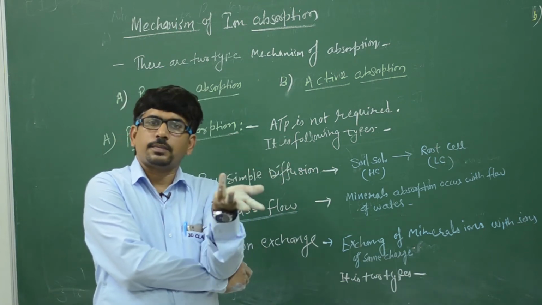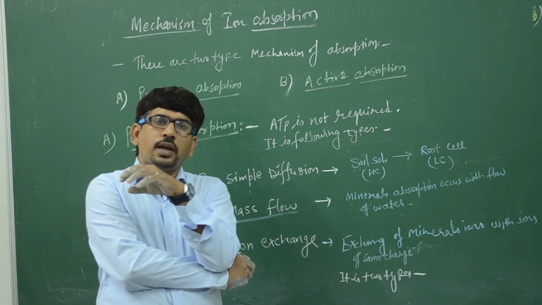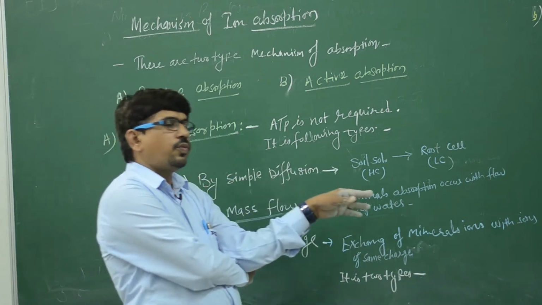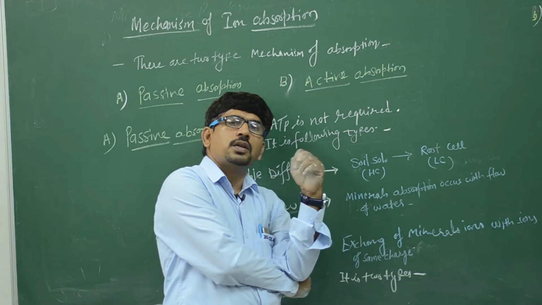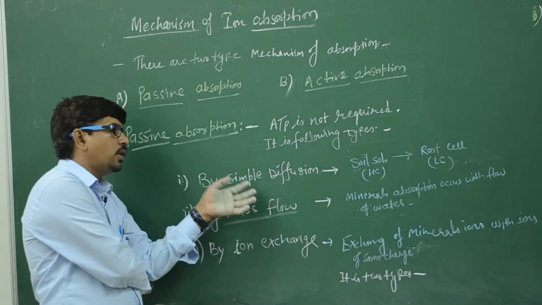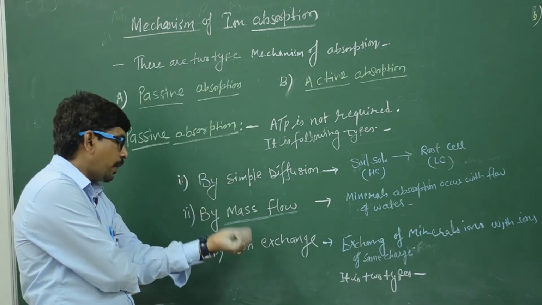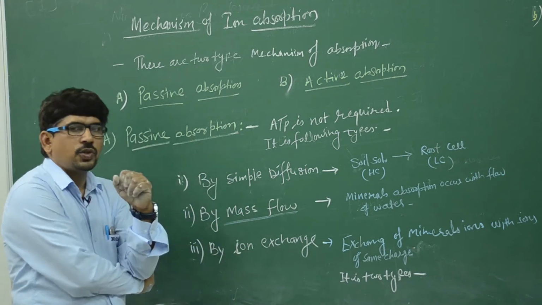Same thing here. Due to the transpiration pull, water enters into the root cell. So the minerals also move with the help of water, attached to the water, flowing inside the root cell. That is known as the mass flow hypothesis. These two theories are rejected. Clear?